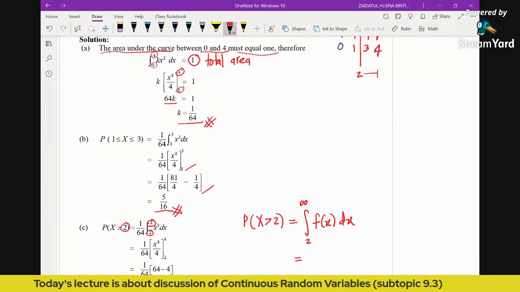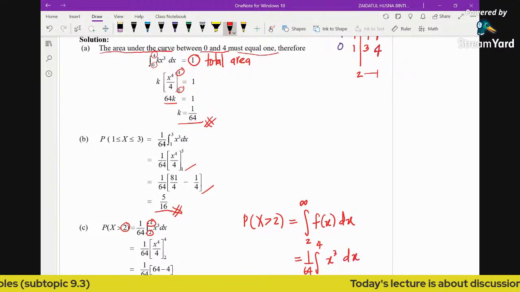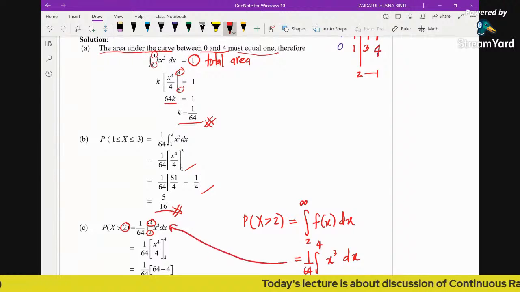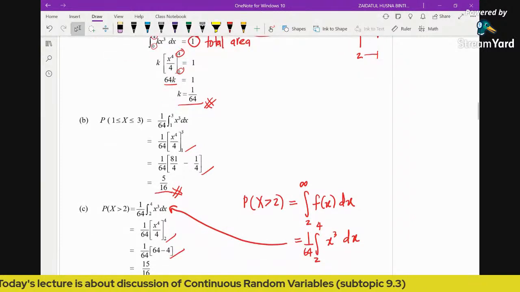So rather than integrating your function until infinity, you just need to integrate from 2 to 4, 1 over 64 x cubed with respect to x. Okay, so this is what you will get. Again, you just integrate the function, substitute limits, then you will get the answer.